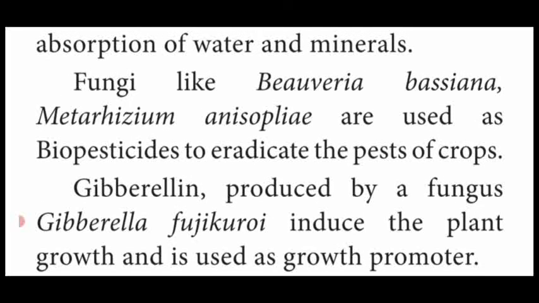Another one, gibberellin is a growth hormone produced by the fungus Gibberella fujikuroi. Dear students, you already studied this in 10th standard. This plant growth hormone gibberellin, produced by the fungus Gibberella fujikuroi, induces the growth of plants, so this fungus acts as a growth promoter. So these are all the different beneficial activities of fungi.